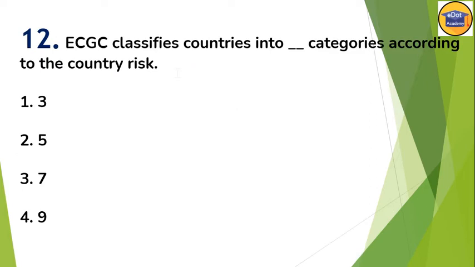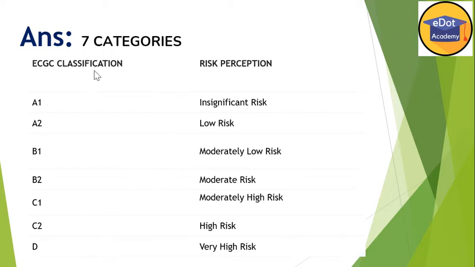Okay, moving ahead. Question number 12. ECGC classifies countries into how many categories according to country risk? ECGC classifies countries into 7 categories. Which are the 7 categories? I'll just show you here. The 7 categories are A1, A2, B1, B2, C1, C2 and D.